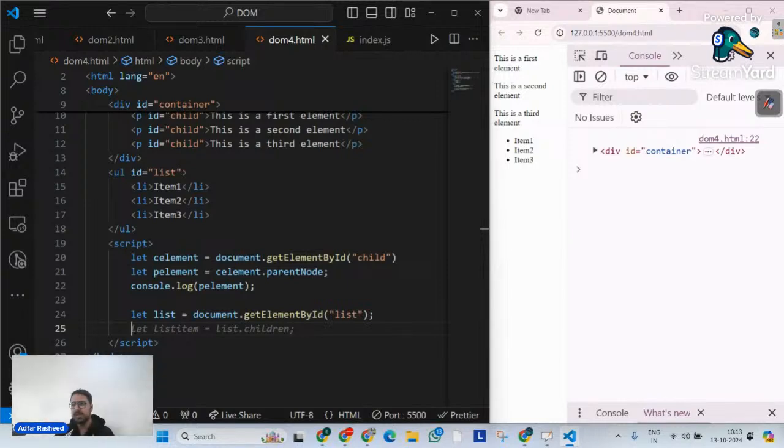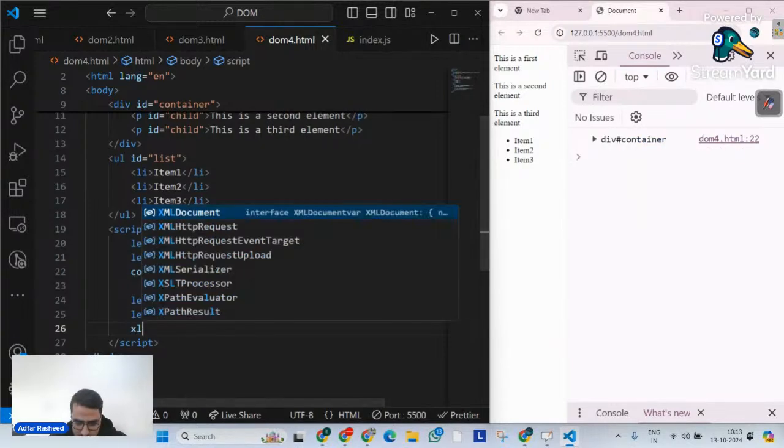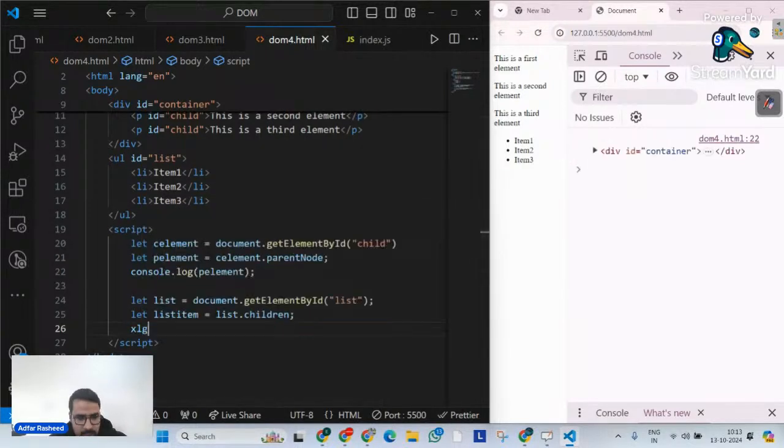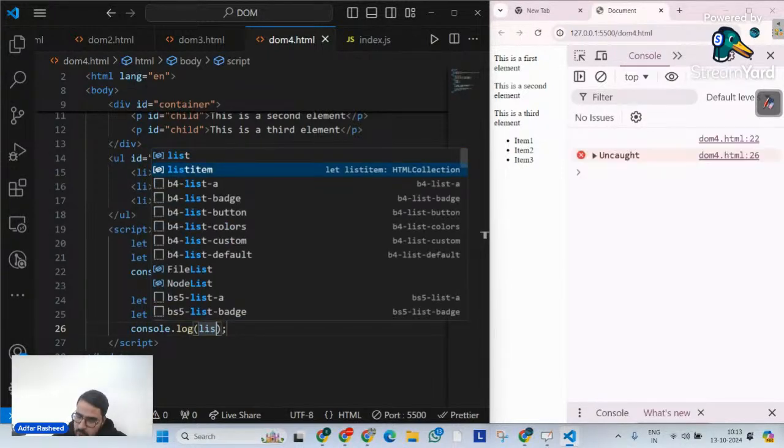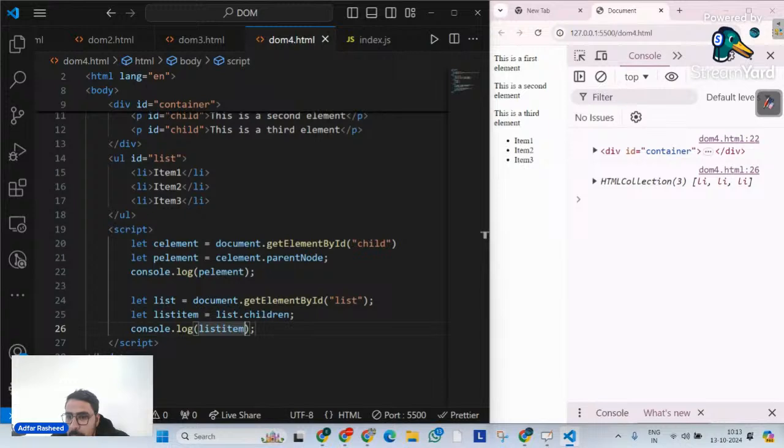Whatever element I have access to, I simply want all its children. In order to do that, I will use a method called children. Now if I console.log it, as soon as I find my list item, you can clearly see in the output that we have an HTML collection.